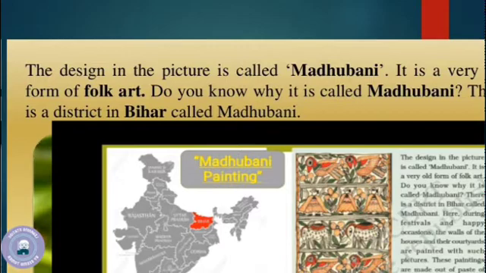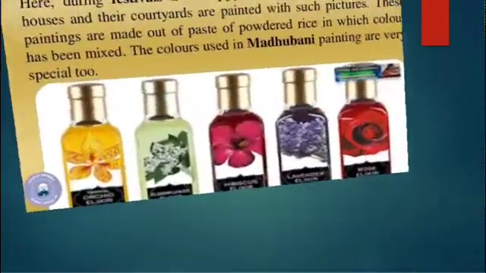These paintings are made out of paste of powdered rice in which color has been mixed. The colors used in Madhubani paintings are very special too. To make them, indigo, turmeric, the colors from flowers and trees are used, and the paintings show human beings, animals, trees, flowers, birds, fish, and many other animals.